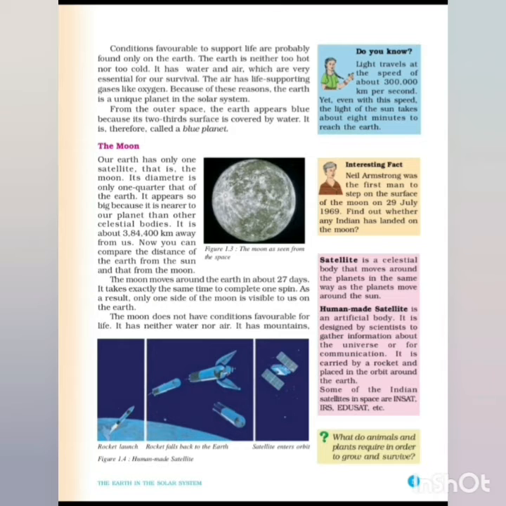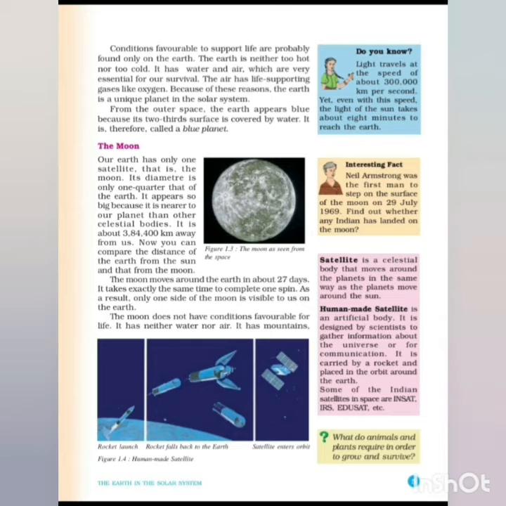The earth is neither too hot nor too cold. It has water and air, which are very essential for our survival. The air has life-supporting gases like oxygen. Because of these reasons, the earth is a unique planet in the solar system where life is possible. From outer space, the earth appears blue because two-thirds of its surface is covered by water. It is therefore called a blue planet. When you go out of the earth and see it from outside, it will look blue because two-thirds is covered with water.